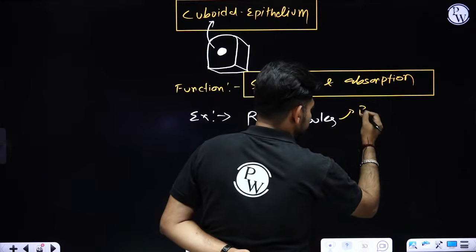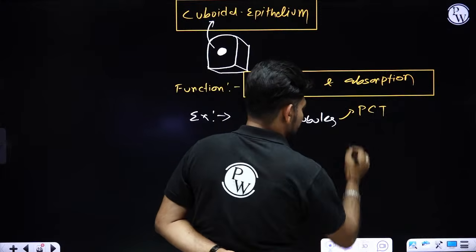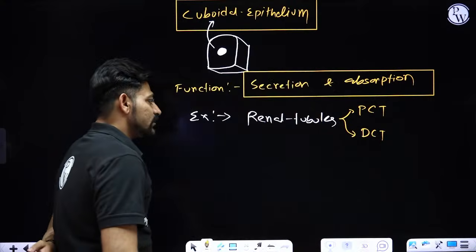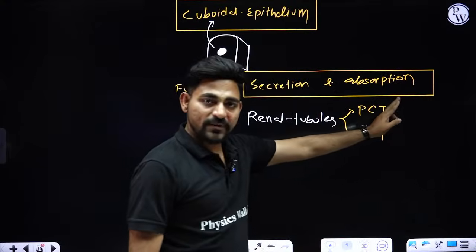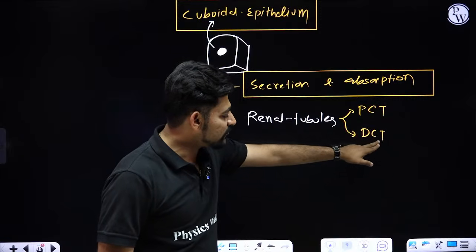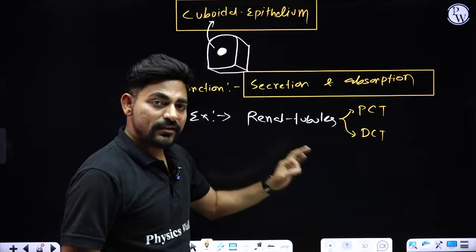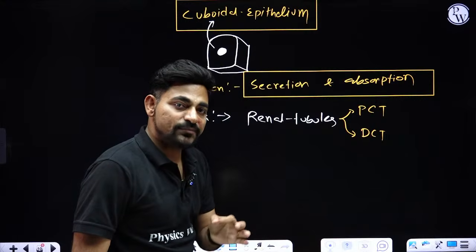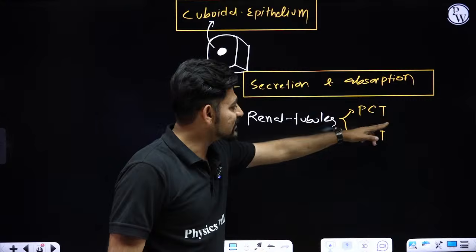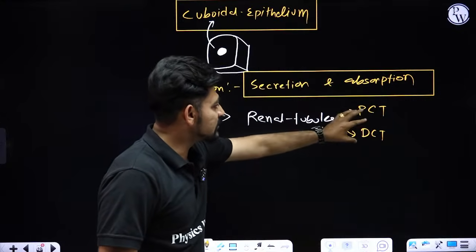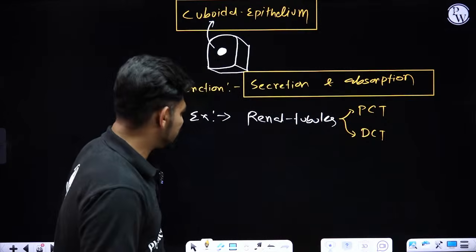There is a part of the nephron called PCT, proximal convoluted tubule, and a part called DCT, distal convoluted tubule. Even if you have studied your class 9th and 10th properly, you should know what PCT and DCT are. These structures are made up of cuboidal epithelial cells.